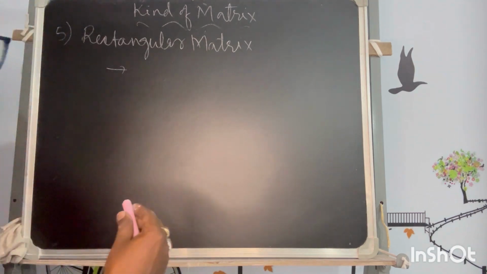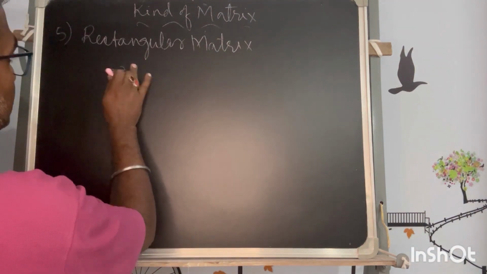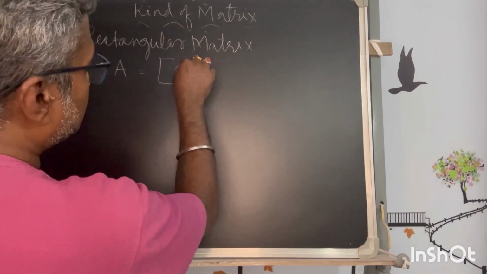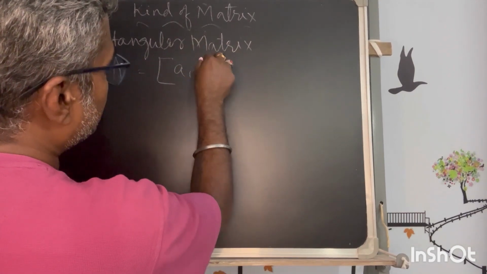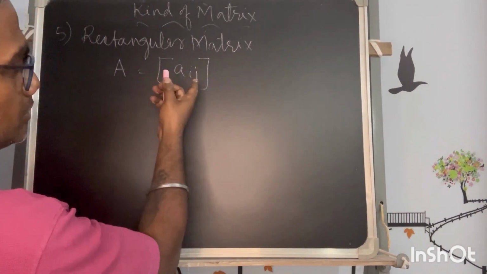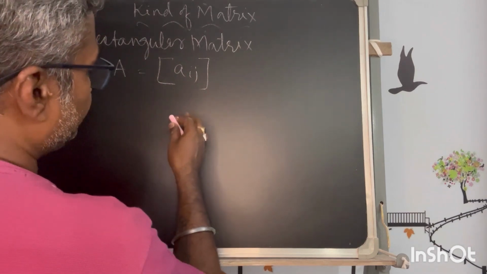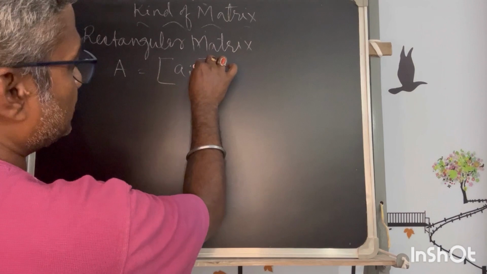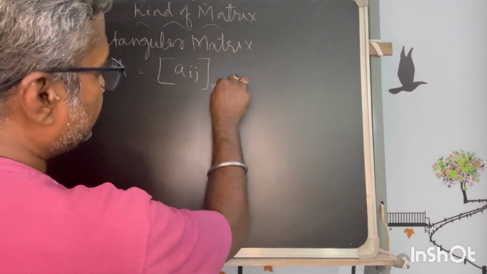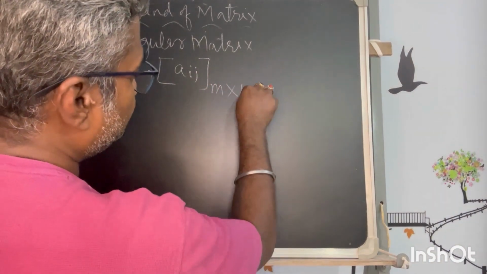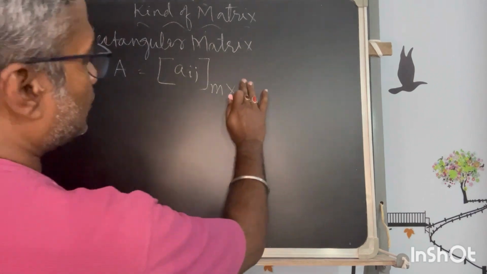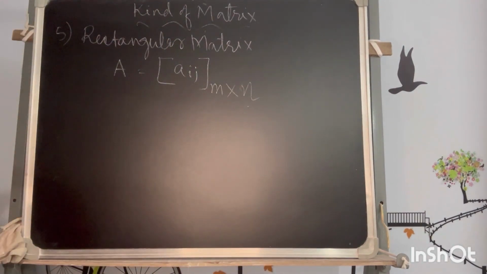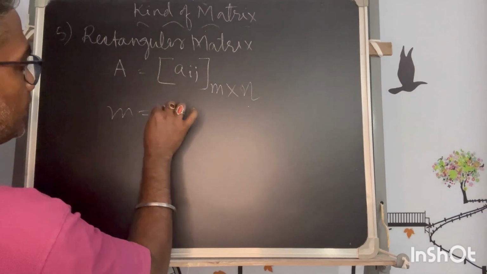That means if a matrix A is represented by an alphabet with subscripts i and j, which represent the row and column, and its order is m cross n, it's not that m is always equal to n.